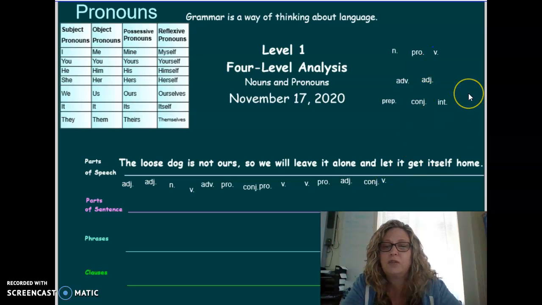Get, noun, pronoun, or something else. Itself, noun, pronoun, or something else. And then finally, home, noun, pronoun, or something else.